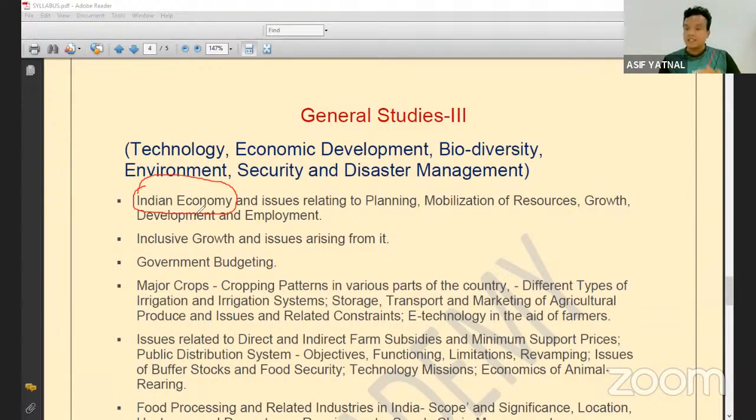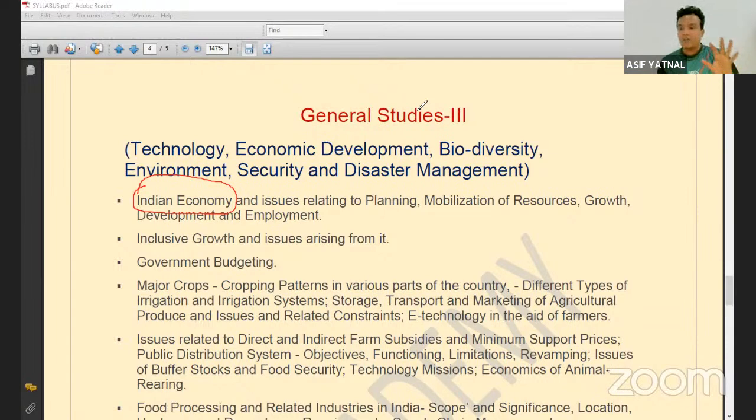Second, what are the current challenges in front of the Indian economy? There are around 7 to 8 challenges. For example, there is growth deceleration, high unemployment, high inflation, a large informal sector. The Indian economy is an informal economy, right? You know that only around 10 to 12% of people are working in the formal sector. Around 80 to 90% of economic activity in India is happening in the informal sector.